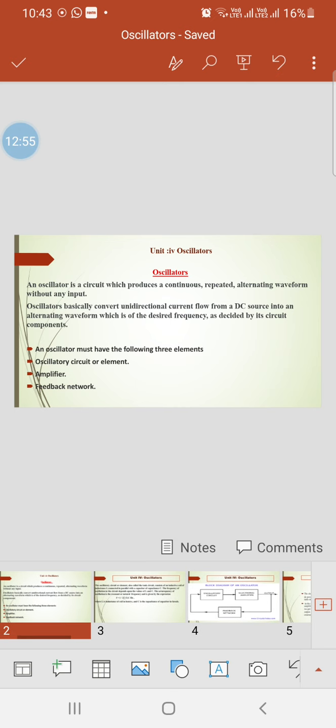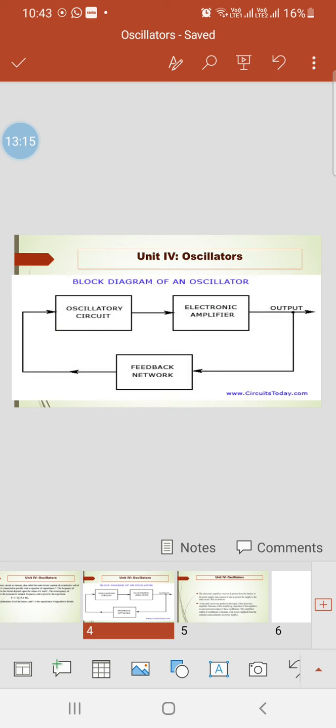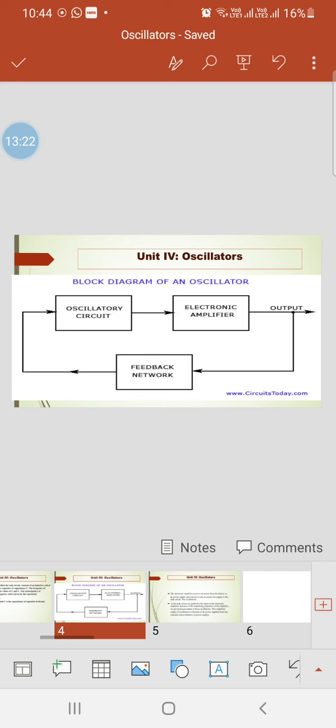Then we have also seen a mathematical relation of frequency with L and C, inductance and capacitance in Henry and Farad respectively. The block diagram contains three blocks: oscillator circuit, electronic amplifier and feedback network.